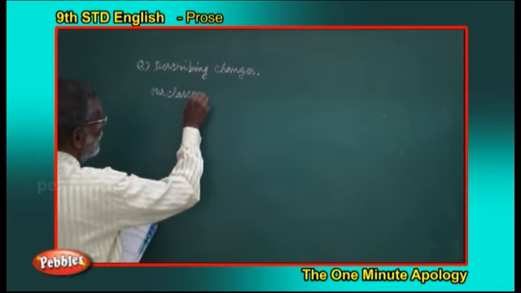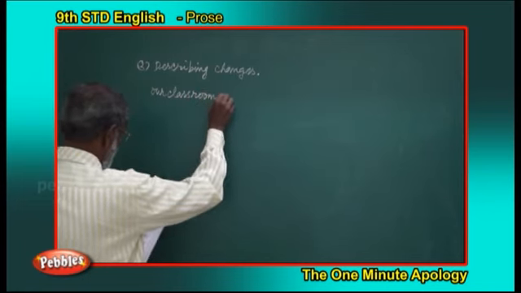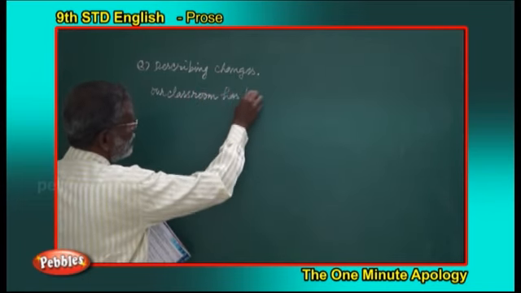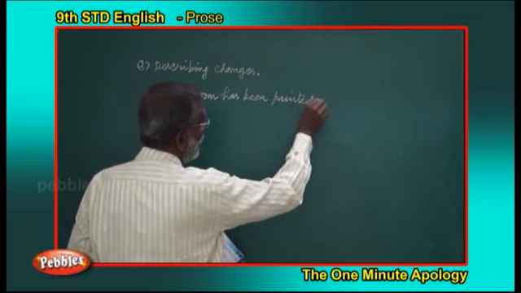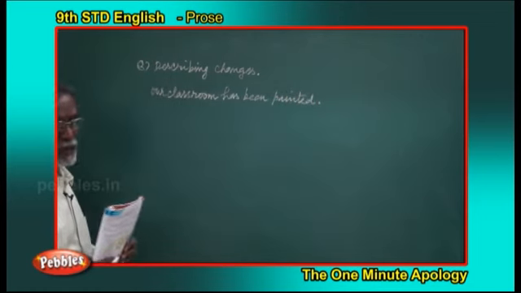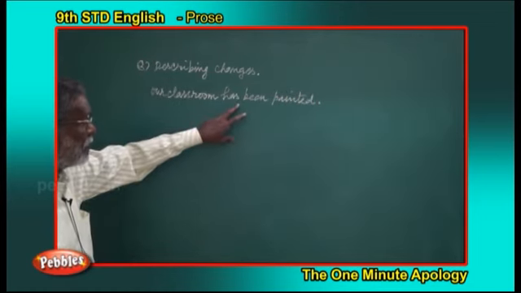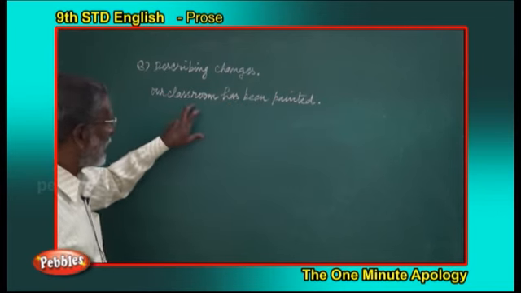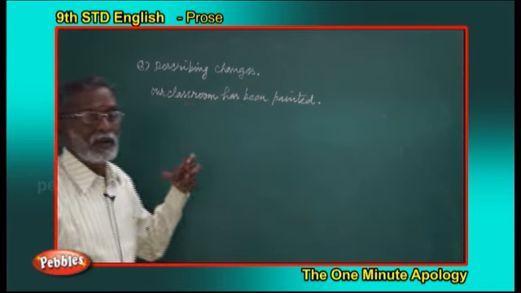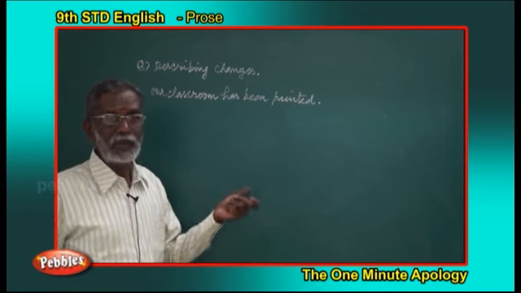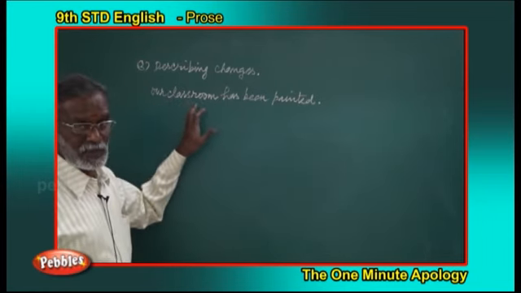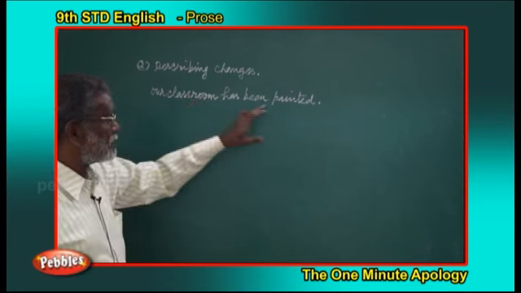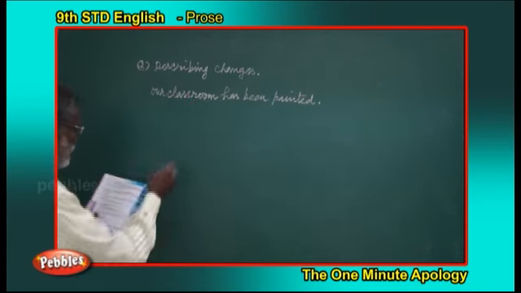Our classroom has been painted. This is in the perfect form and also passive. Since we have to say about the class, the sentence is started with the object. Our classroom has been painted. It is in the passive voice.